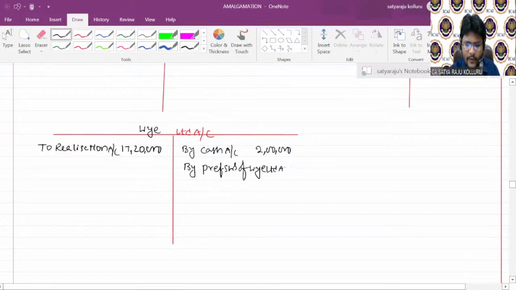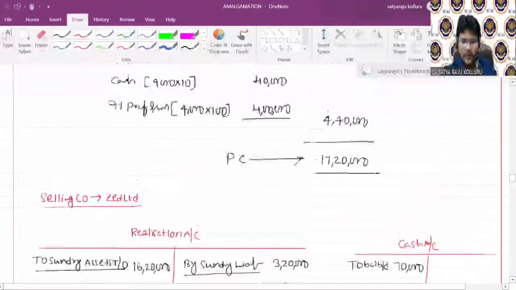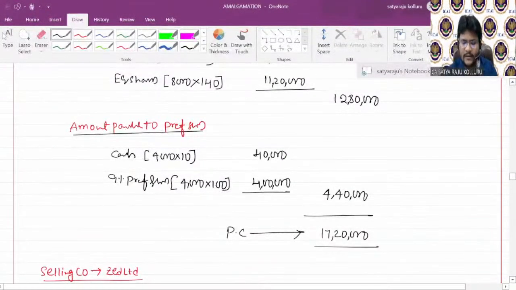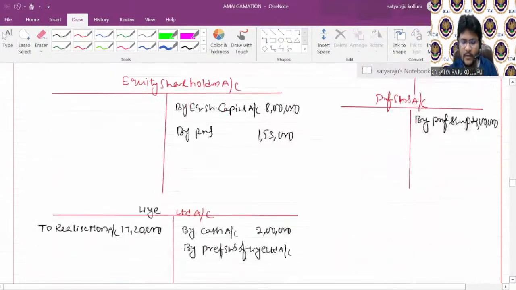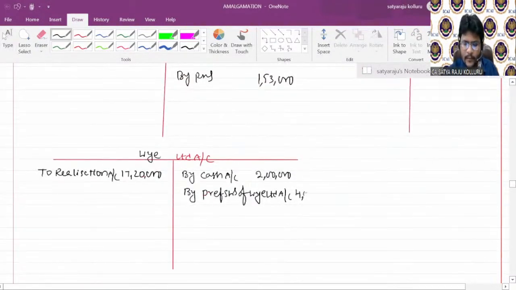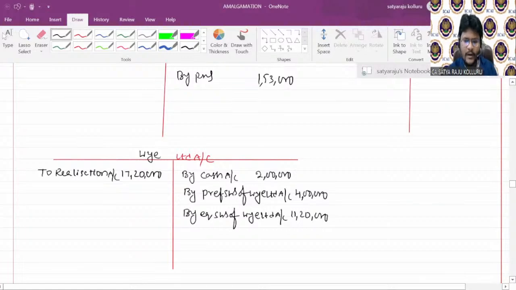How much do you get? Can you please tell me, all of you? 4 lakhs. That is 9% preference shares, 4 lakhs you are getting. Next, by equity shares of Y Limited. How much are you getting, guys? Which is 11,20,000, right?